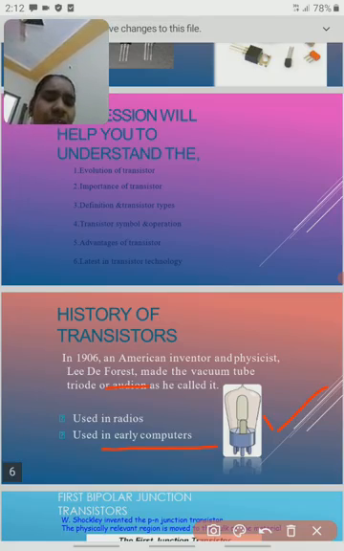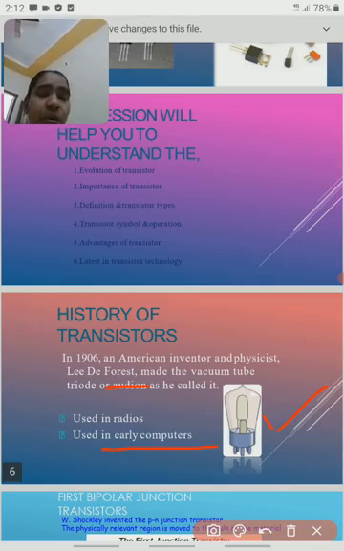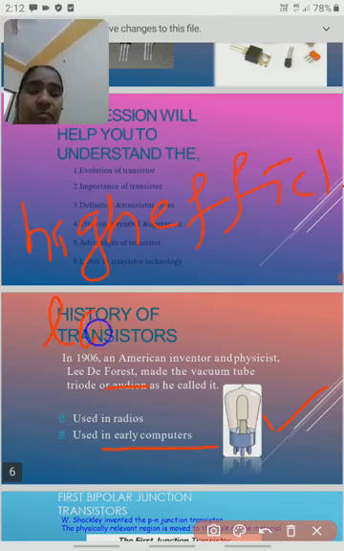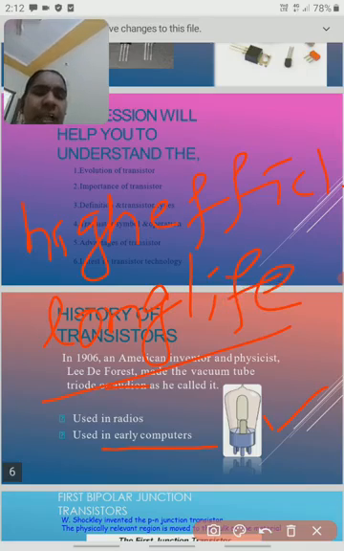So why did transistors come? Transistors have high efficiency, long life, and high durability, and the transistor uses low current. These are the main advantages of the transistor.